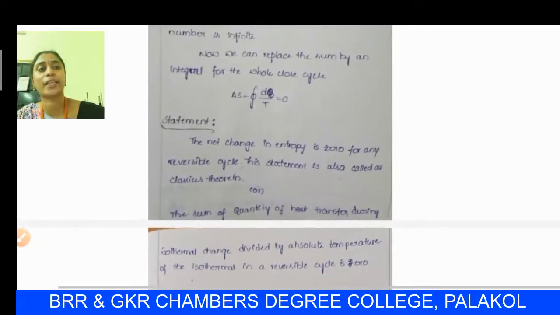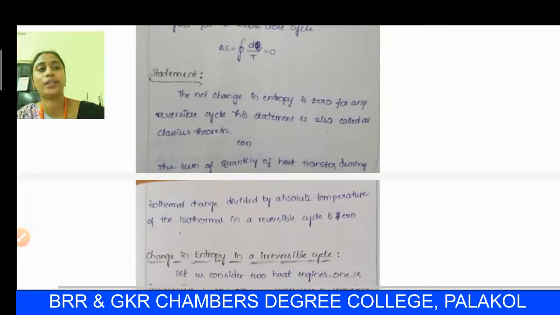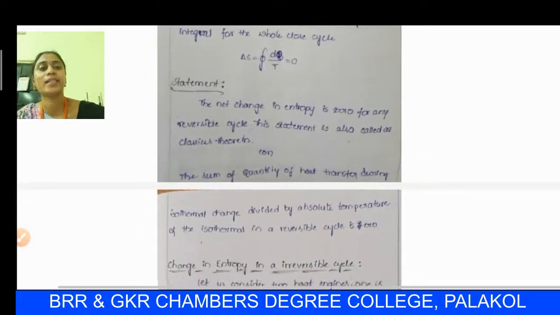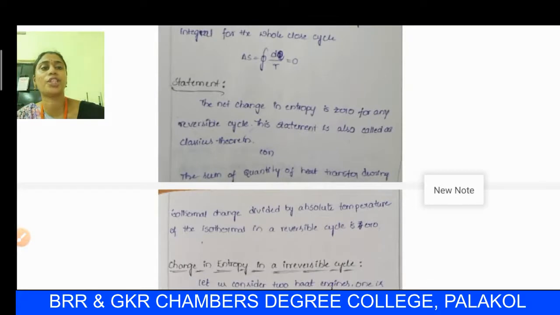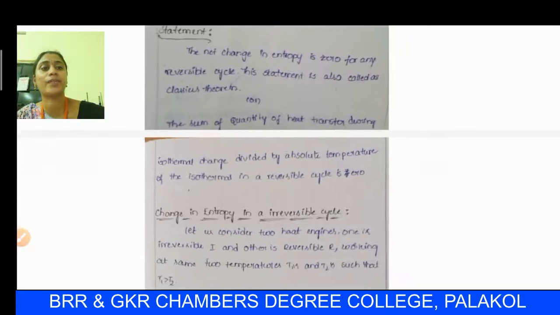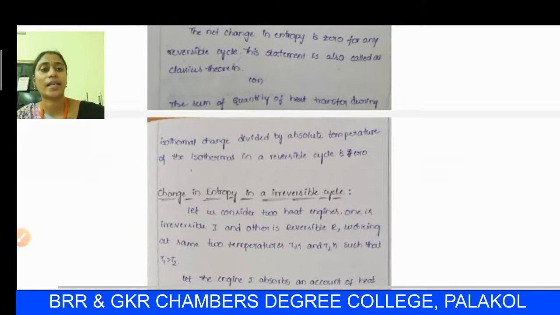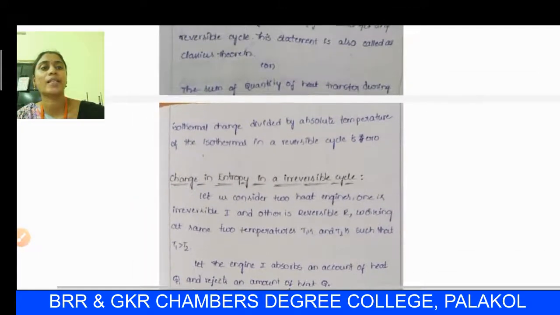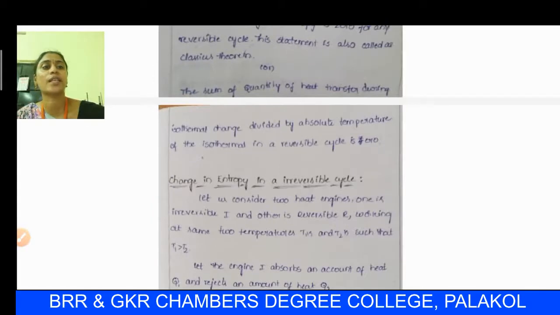Our mathematical expression is the summation of the quantity of heat absorbed, delta Q by T. Hence we conclude that the net change in entropy, the summation over the isothermals of heat divided by the absolute temperature of the isothermal in a reversible cycle, is 0.